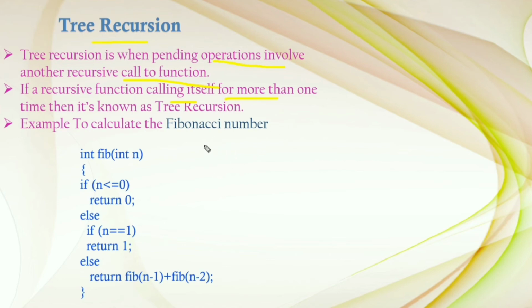Okay, the Fibonacci number is an example for tree recursion. Here we are calling multiple times, so this Fibonacci number is also an example for multiple recursion. If n is equal to 0, then return 0. Else, if n is equal to 1, then return 1. These are the two base cases. Else return fib of n-1 plus fib of n-2. We are calling two times. That is called tree recursion, and these have pending operations. Fib of n-1 can be called as fib of n-2 plus fib of n-3. Like that it can call itself.